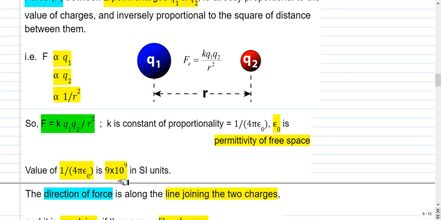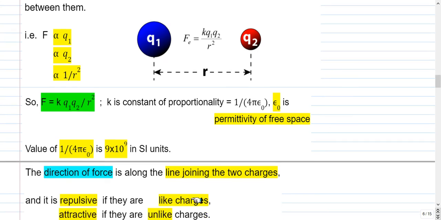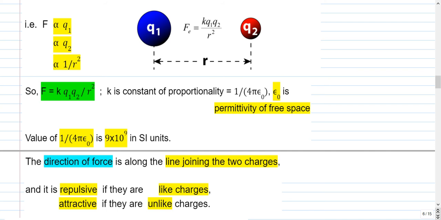Force is a vector, so Coulomb's law also talks about the direction of the force. It says the direction of force is along the line joining the 2 charges, and along the line joining the 2 charges there are 2 possibilities. The force on Q2 due to Q1 can be either towards right or towards left. So if both the charges are like charges, then the force will be repulsive, the force will be towards right, and if both the charges are unlike charges, like one of them is positive, other one is negative, then the force will be attractive. So the force on Q2 due to Q1 will be towards left.